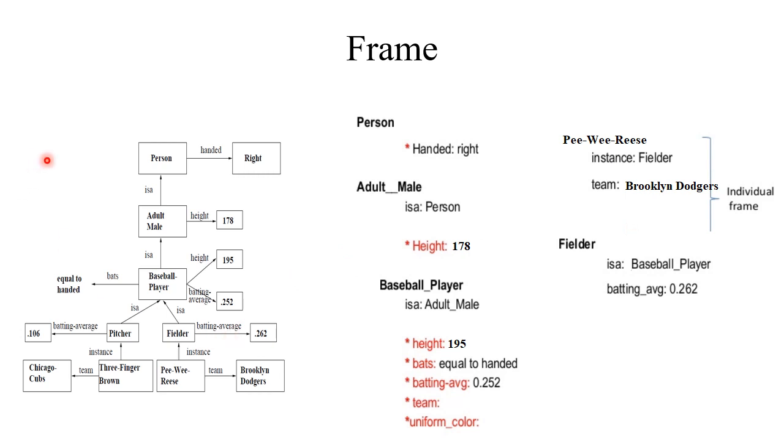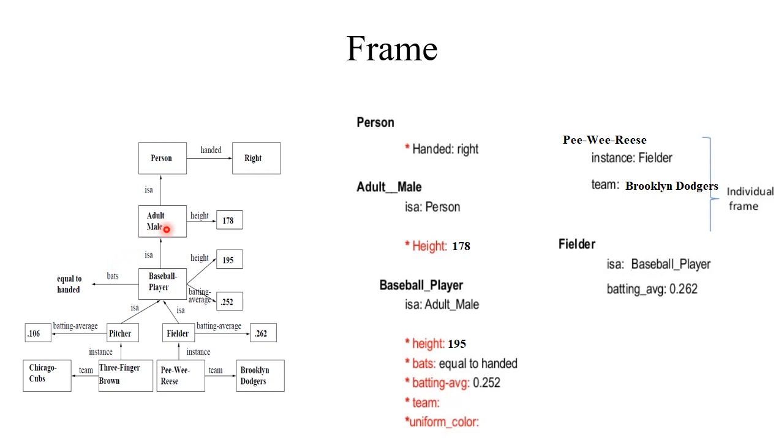Another example, this is a semantic network. For each entity or for each node, we have to construct a frame. Person. Person, its attribute is handed. What is its value? Right. Adult male.